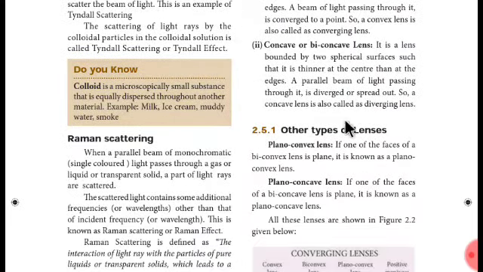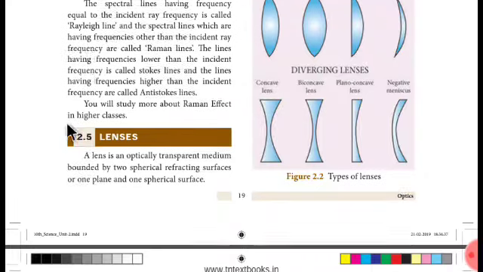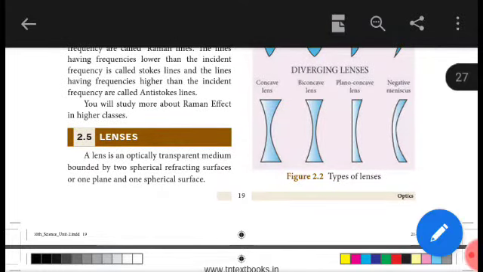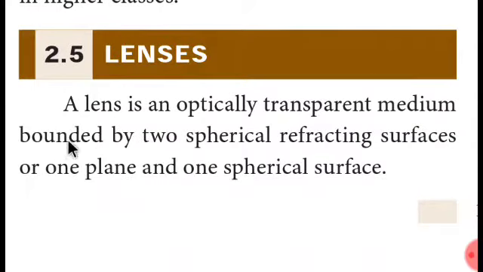And that's all in the 2.4 session. And in this 2.5 session we'll be discussing lenses. A lens is an optically transparent medium bounded by two spherical refracting surfaces, or one plane and one spherical surface. The meaning of spherical surface is that it is a curved surface in 3D.